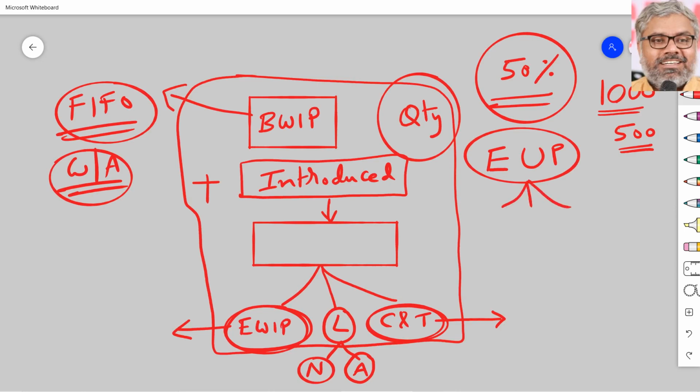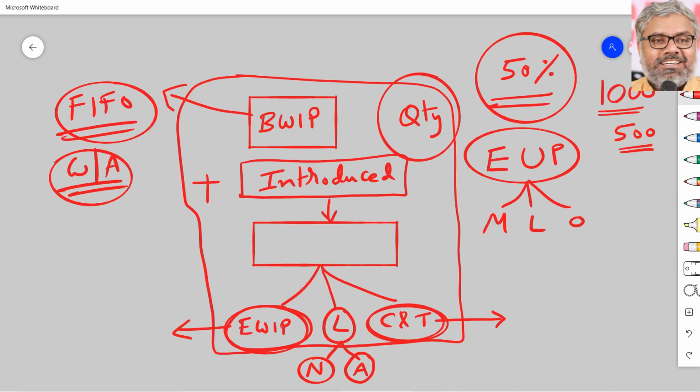Why? Because the work in progress 50% that we said, is it 50% for the materials also, labor also, overheads also? That we don't know. Sometimes there can be different stages of work in progress. For example, let us say a bench has to be manufactured through different processes.